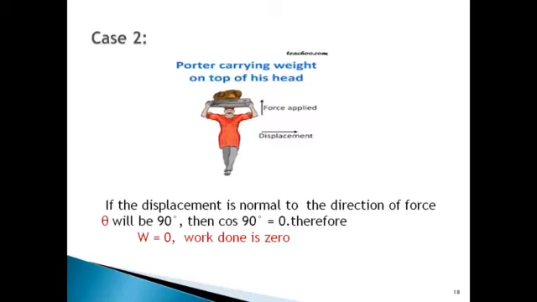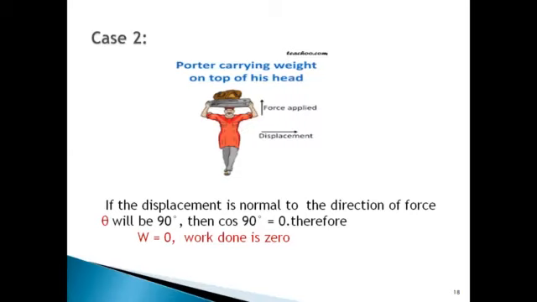Second condition, case 2. This case is about when the displacement and the force are normal to each other. What happens when the displacement and the force are normal to each other? The angle between them would be 90 degrees. See here, this man is carrying weight on the top of his head and he is moving forward. Just imagine that you are carrying weight on your head and you are moving forward. Here you are applying force in the upward direction and you are moving forward.